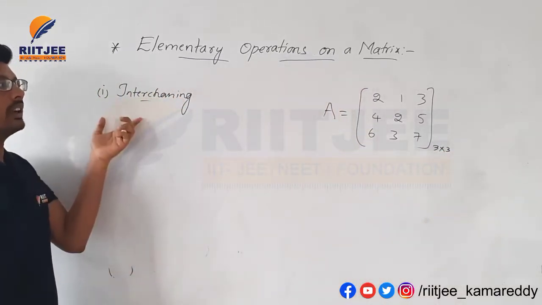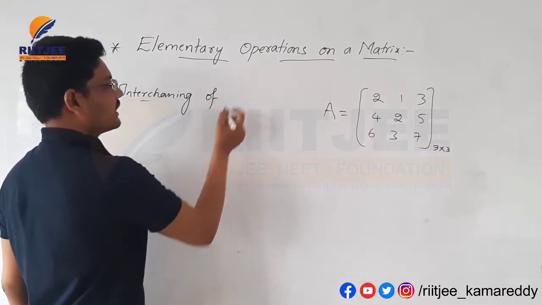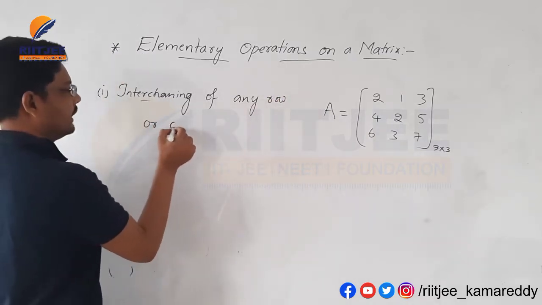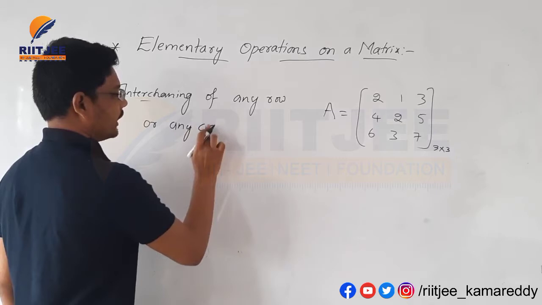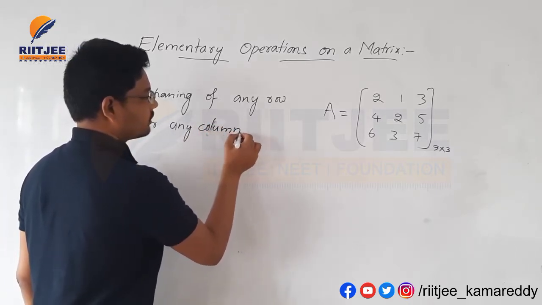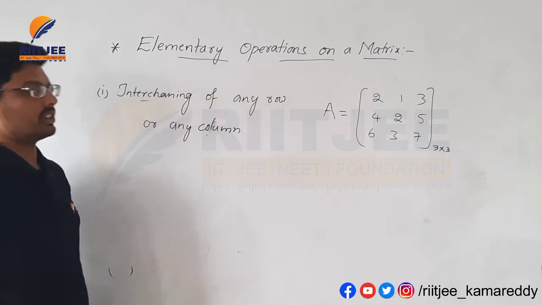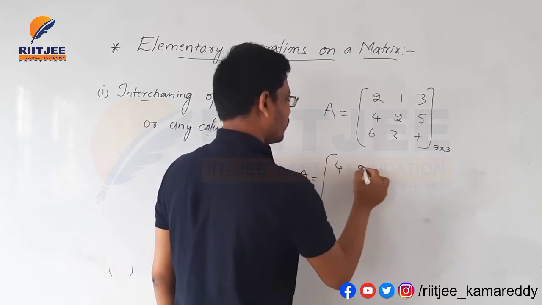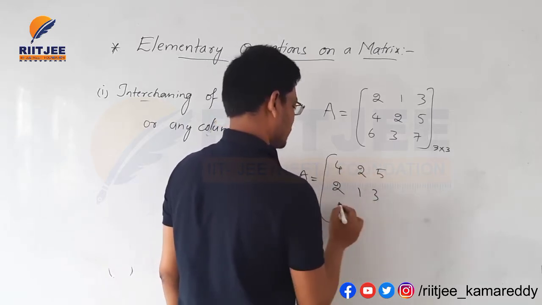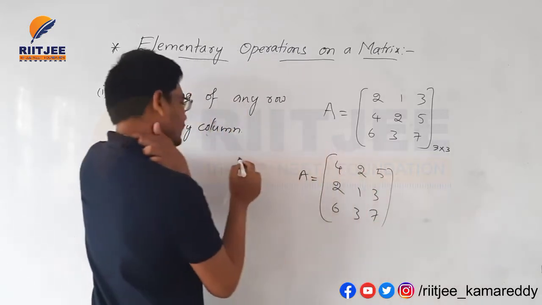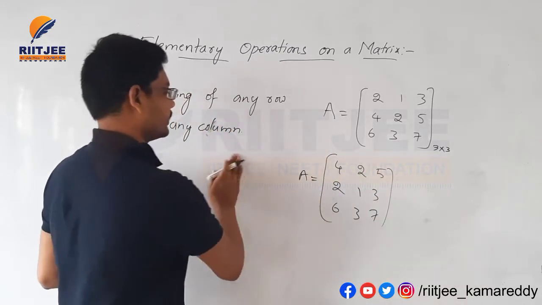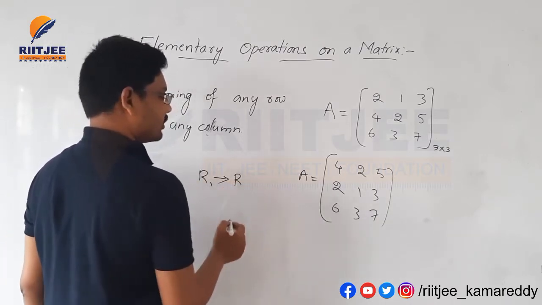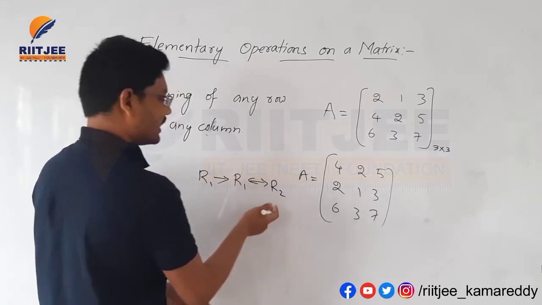The first elementary operation is interchanging of any row or any column. Here A is changed to 4 2 5, 2 1 3, 6 3 7. Here R1 and R2 are interchanged.